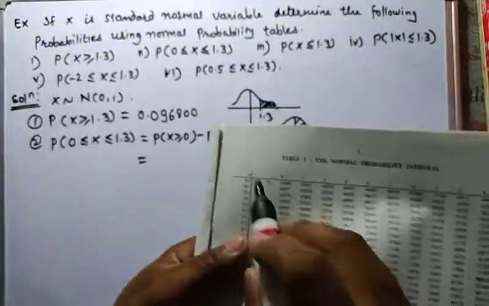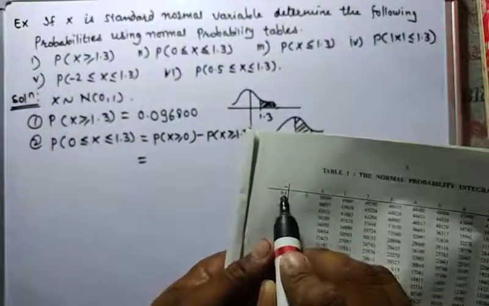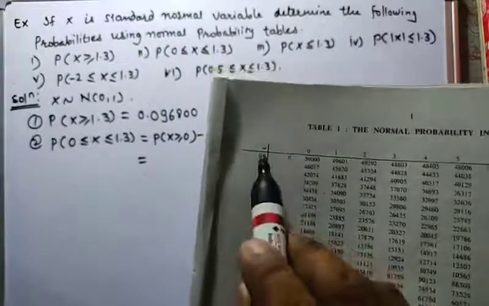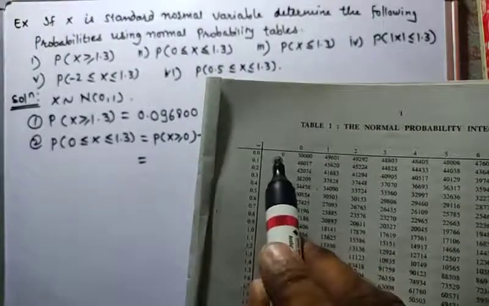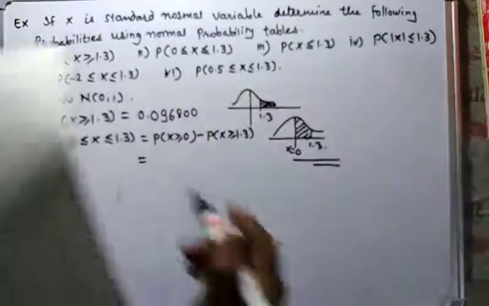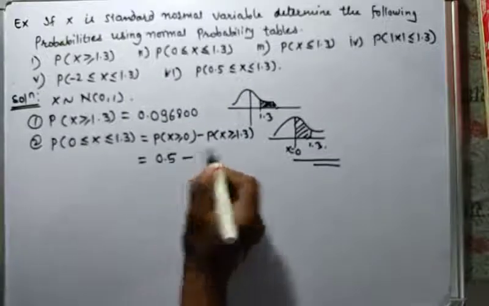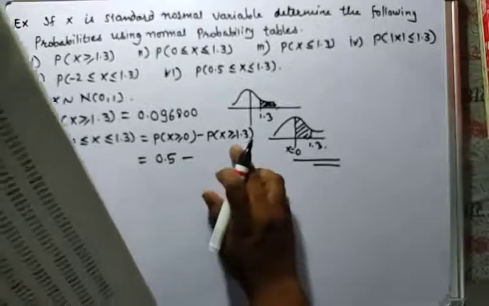Find the value of 0 in the 0 column, which is 0.5. So the value is 0.5 minus probability of x greater than or equal to 1.3.